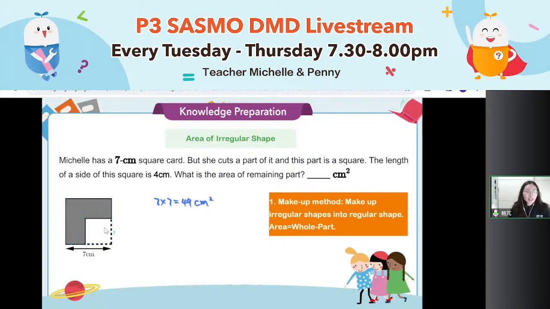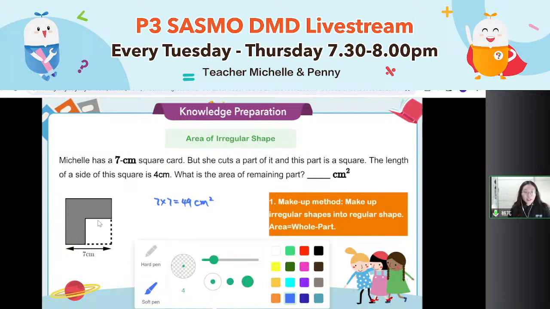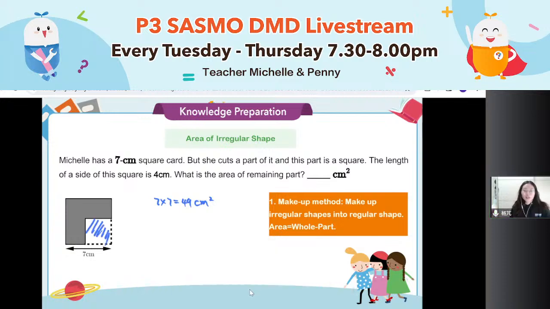But teacher Michelle cut a little corner of it. Can I know the area of this part? How big is this part? Can you tell me the area of it?